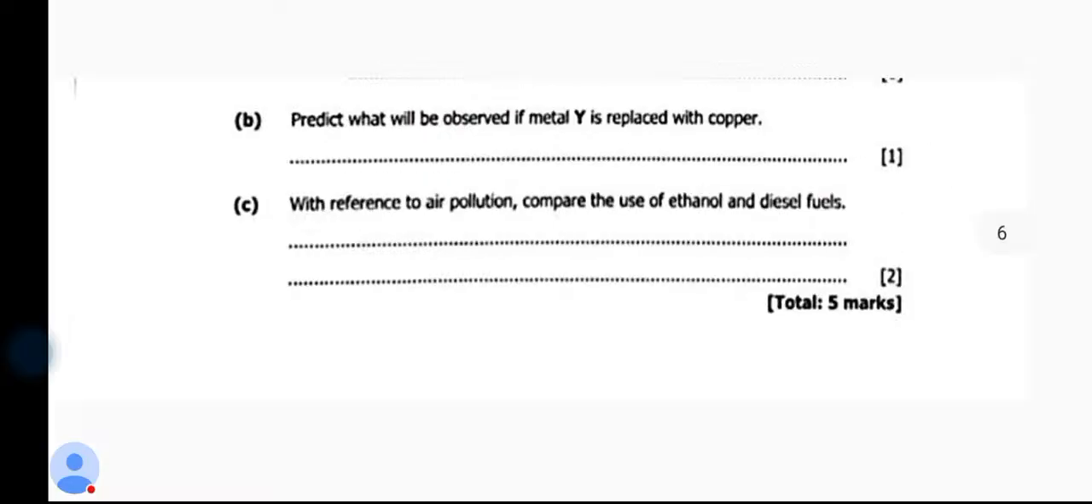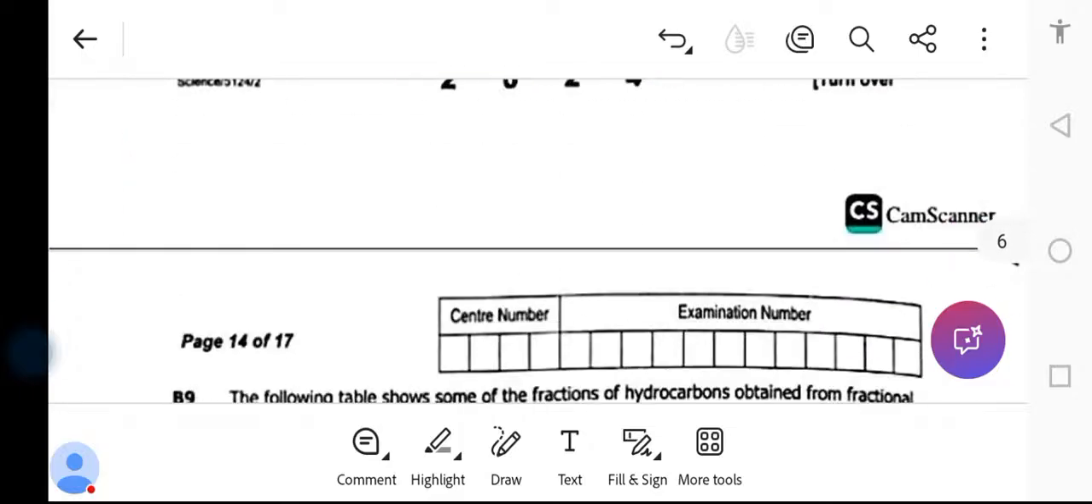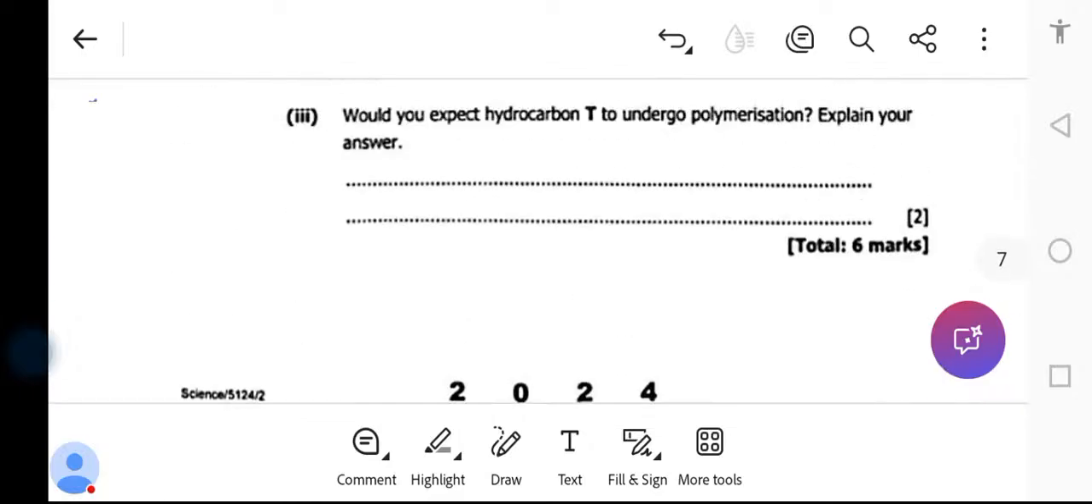They said in reference to pollution. So meaning, how can these gases cause air pollution? If you burn them in an incomplete combustion, they can cause chemicals or carbon monoxide, which can cause harmful effects. Can cause what? Pollution. And question 9, and we are done.